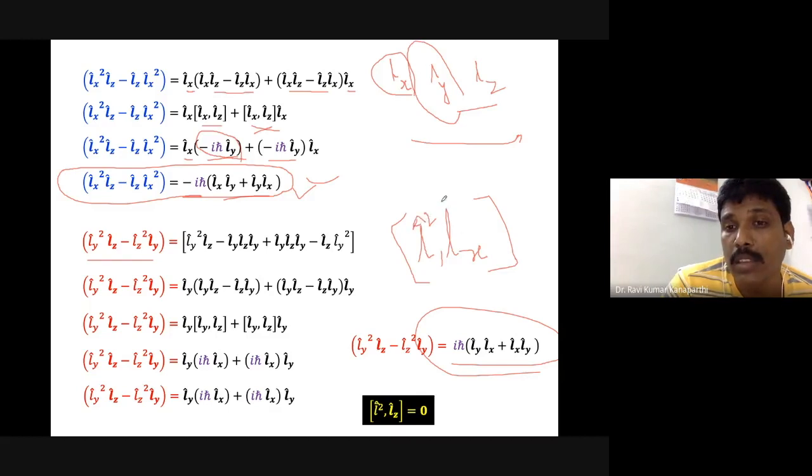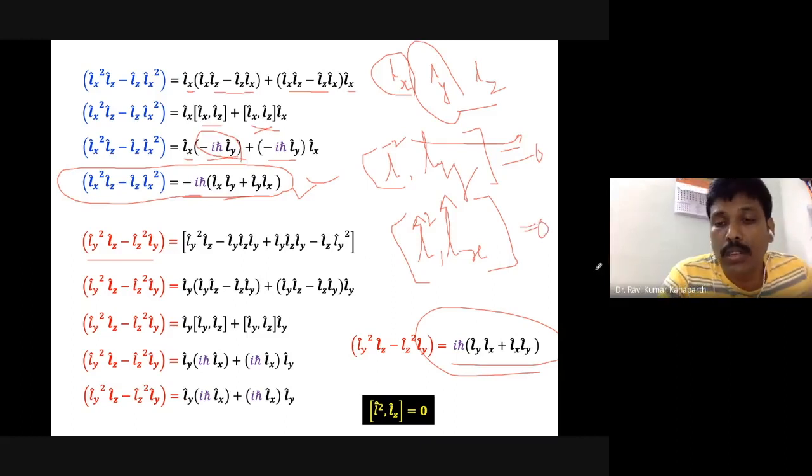Okay, and please remember this is a vector. At the same time, these are operators as well. Similarly, L squared and Ly commute. So in both cases again we get 0.